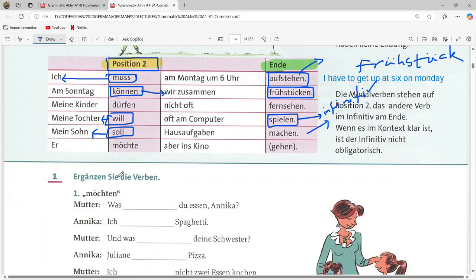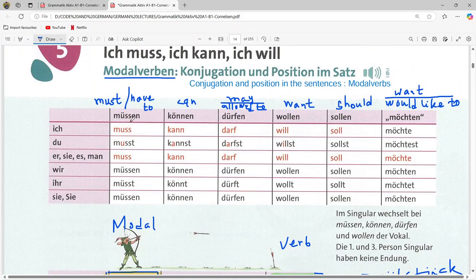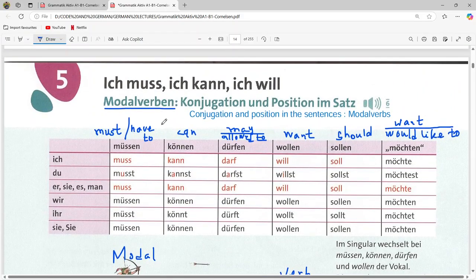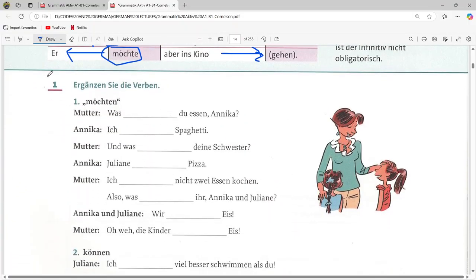Okay, so möchte, this verb is a modal verb. It is conjugated based on the pronoun and we push the verb to the end. Sometimes in this kind of sentence we don't actually state the verb. Okay, so we have given all the introductory things about this chapter and now let us do the task. Task number 1.